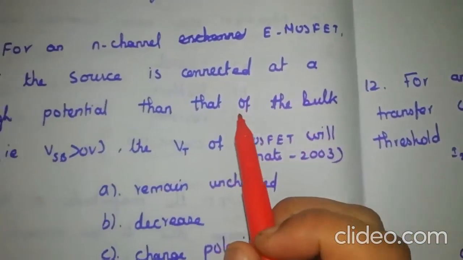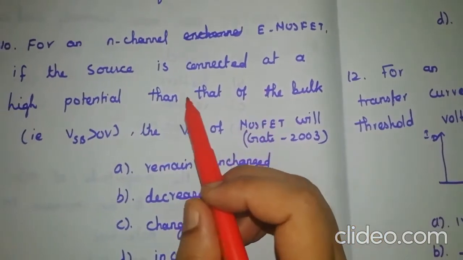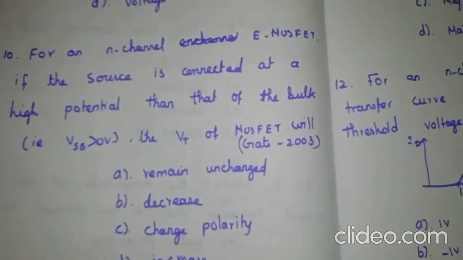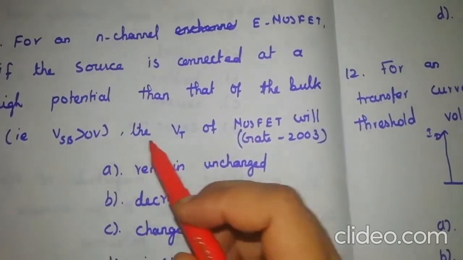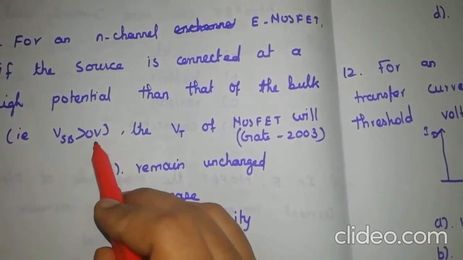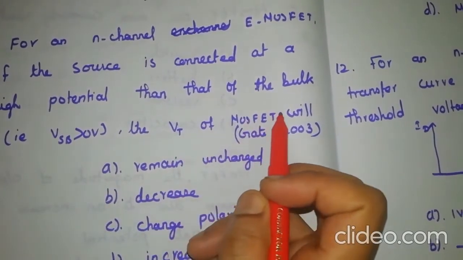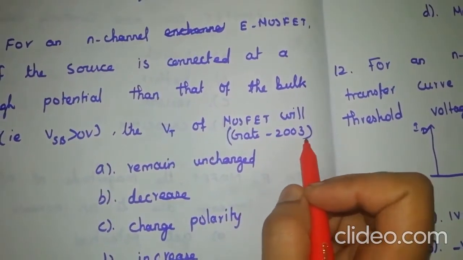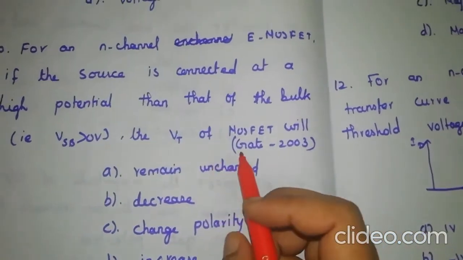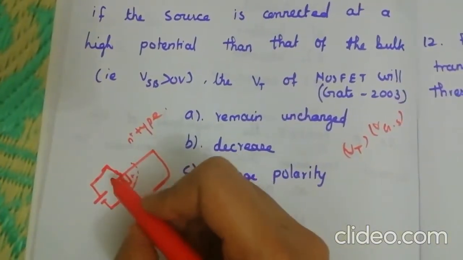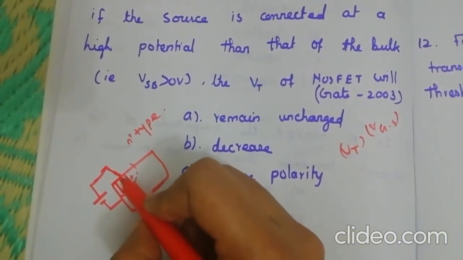Next question: for an N-channel E-MOSFET, if the source is connected at a higher potential than that of the bulk, that is VSB greater than 0 volt, the threshold voltage VT of the MOSFET will, and this is a question from GATE 2003. In an N-channel MOSFET, the source is N type.